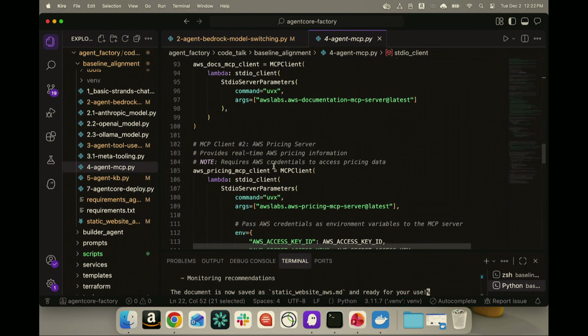So think of tools more as taking action, whereas MCP in this case will give it access to the latest documentation if you tap into the MCP server for documentation. There's another MCP server for pricing. So rather than creating those tools yourselves, we have built those MCP servers for you so that you can start consuming them. There's an MCP server for taking API action. There's an MCP server for pricing. Different services have their own MCP server. So based on what the agent needs to do, you can give it access to the right MCP server, and it can interact with it and find what's the latest. You don't need to manage those. You just create the agent and have the agent interact with it.